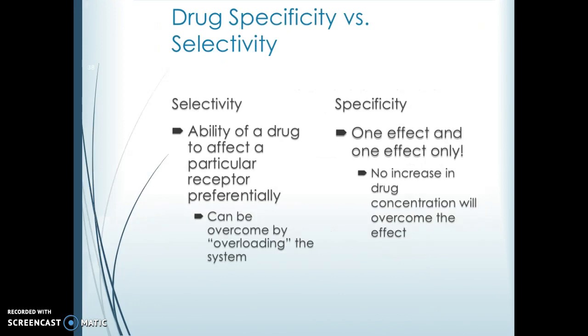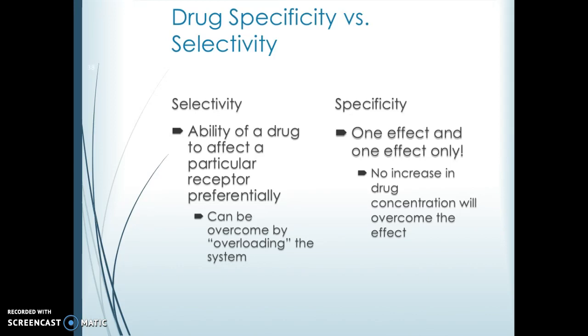We also want to think about the specificity and selectivity of the drugs, particularly when we're thinking about interactions with receptors. So drugs can be selective or non-selective. And really what that means is if a drug is selective, it's able to affect a particular receptor preferentially. So if we think about things like serotonin receptors, there's a lot of different serotonin receptors in our body. And some drugs are much more selective for particular subtypes versus others.